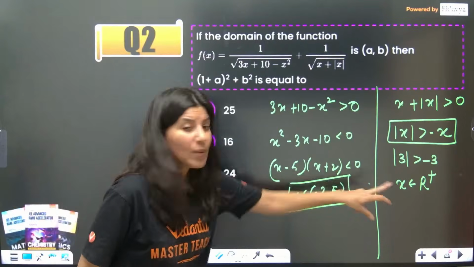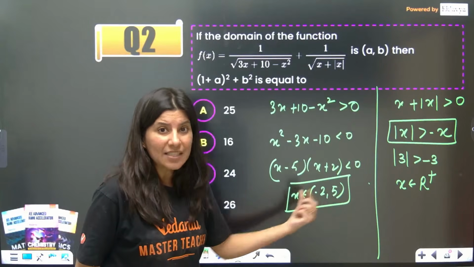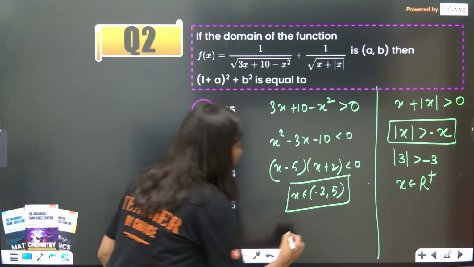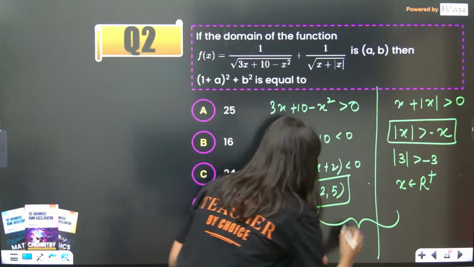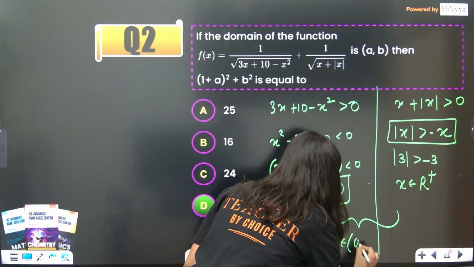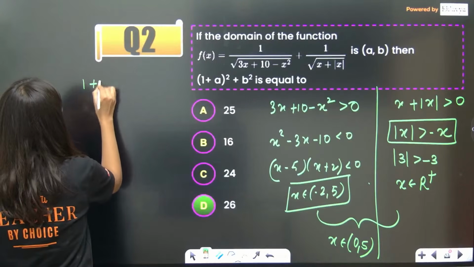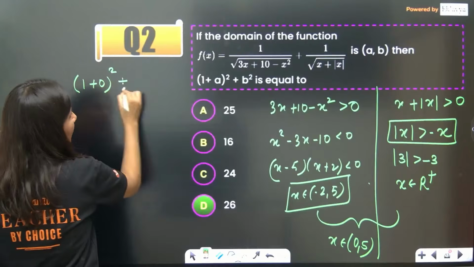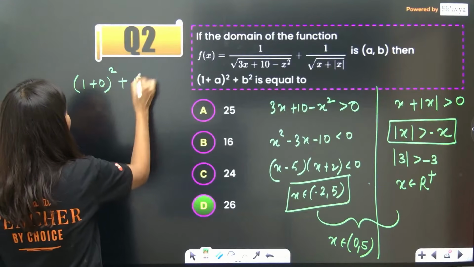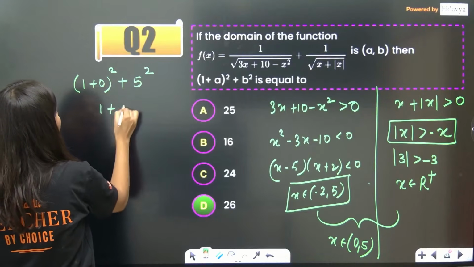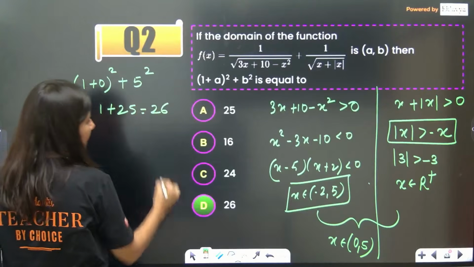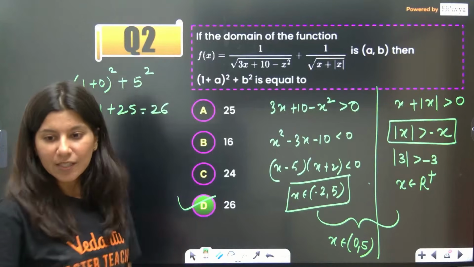So, now we have to take the intersection. Minus 2 to 5, negative values we have to discard. So, the intersection will give you x belongs to 0, 5 and over here 1 plus 0 whole square. A is 0 and B is 5. Correct. So, 1 plus 25 is equal to 26. Option D, absolutely right.